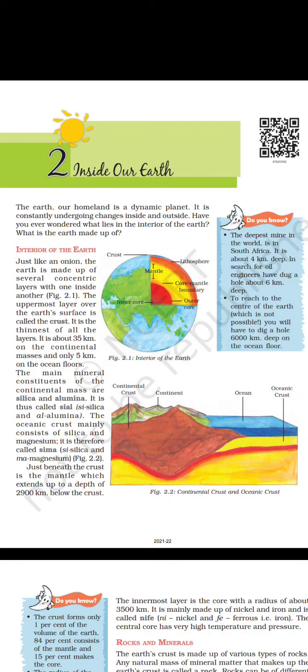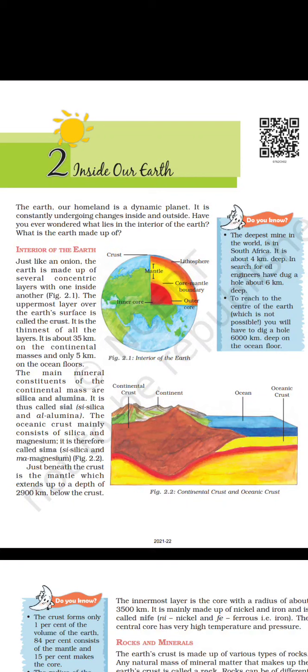Take a look at figure 2.1, interior of the earth. Inner core, outer core, core mantle boundary, mantle, lithosphere, crust. Take a look at figure 2.2, continental crust and oceanic crust. Continent, ocean. Interior of the earth. Just like an onion, the earth is made up of several concentric layers with one inside another. Figure 2.1. The uppermost layer over the earth's surface is called the crust.